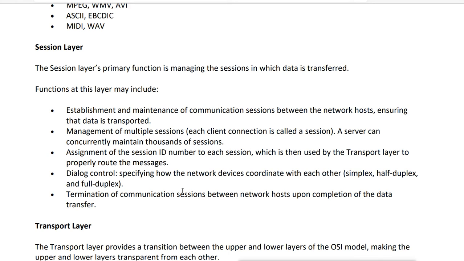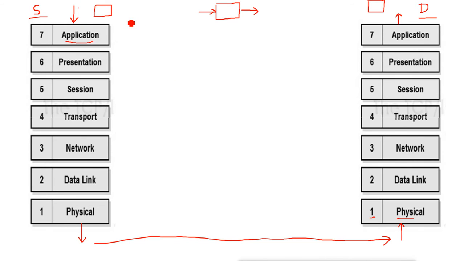Now all these three layers, the application layer, presentation layer and session layer, are called the upper layers. Why are they called upper layers? Basically, for the network, these three layers are not important. For us, the network students or network administrators, these layers are not important.